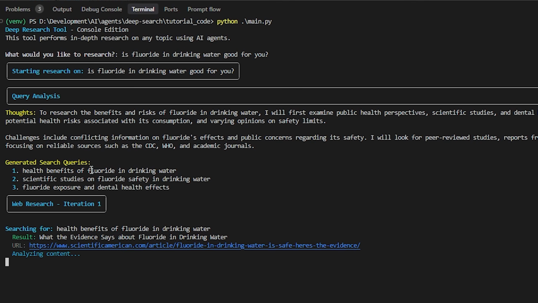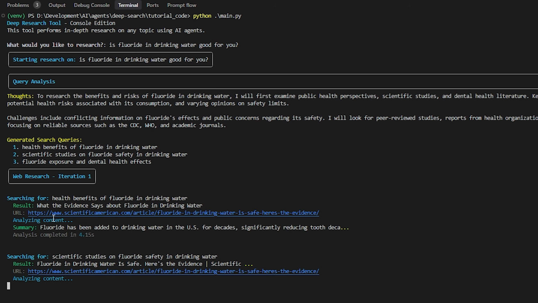So we have 3 subqueries: health benefits of fluoride in drinking water. And what it will do is one by one search for websites with these subqueries here, just like Google and Grok did. So it's going to find a bunch of websites that match this subquery and then go through each website, scrape them, and come up with a summary. So here we go.